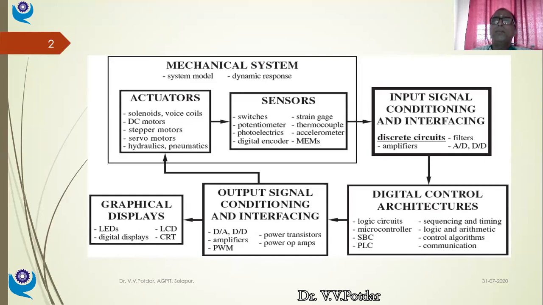And for controlling the temperature, it is to be sensed first of all, isn't it? Before sensing, the temperature should be attained. So I need to know the range of temperatures within which I want this furnace to be operated. The heat treatment furnace temperature range may be 800 to 1500 degrees Celsius. Which actuator can generate that much temperature rise? Maybe an electrical heating element of 2 kilowatt, 3 kilowatt, 5 kilowatt, 10 kilowatt.